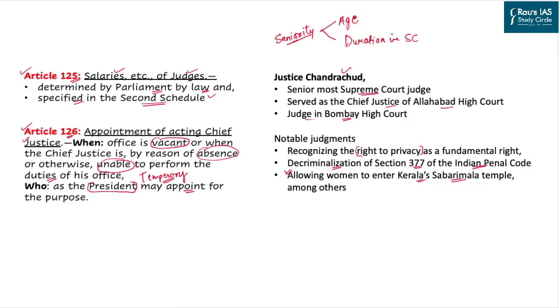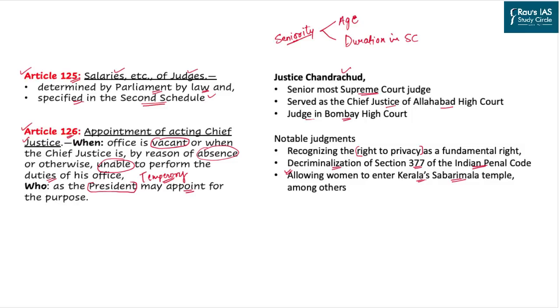The next important article is Article 126, where the appointment of an acting Chief Justice is mentioned. Under this, there will be an acting Chief Justice of India only when there is a vacancy, or when the Chief Justice is absent or unable to perform the duties of his office. This is a temporary clause. This person will act as Chief Justice on the appointment made by the President in this regard.